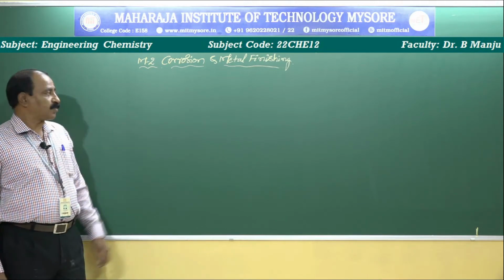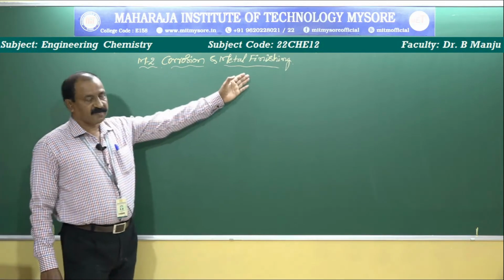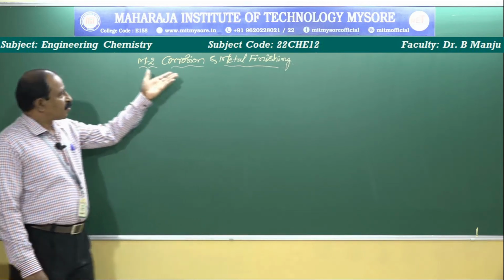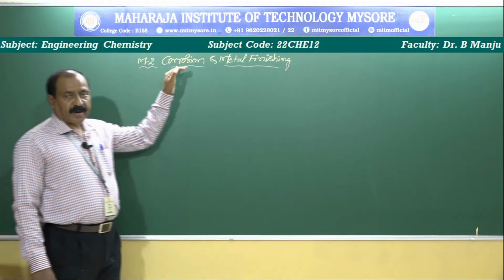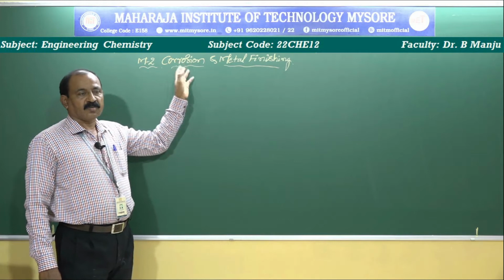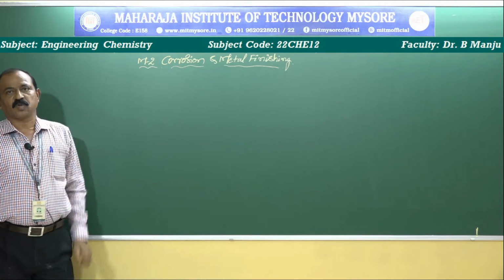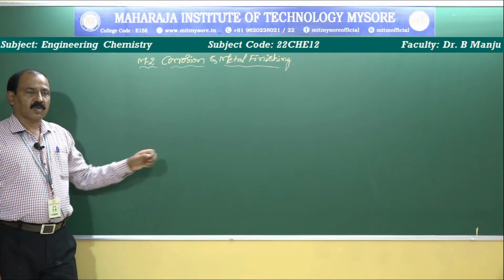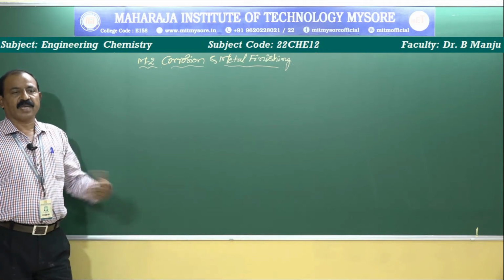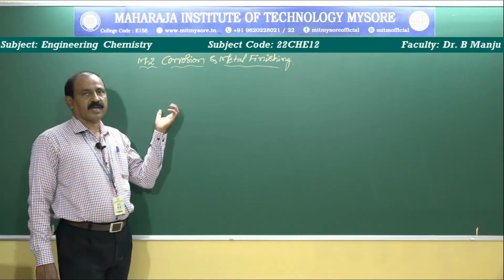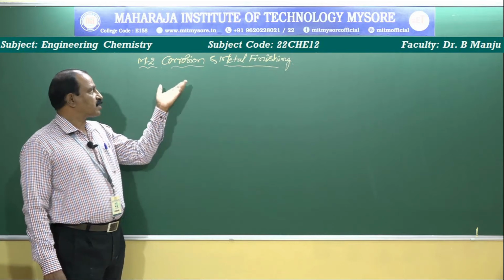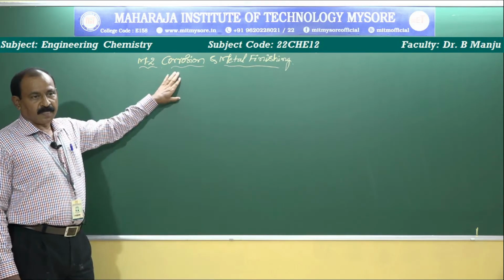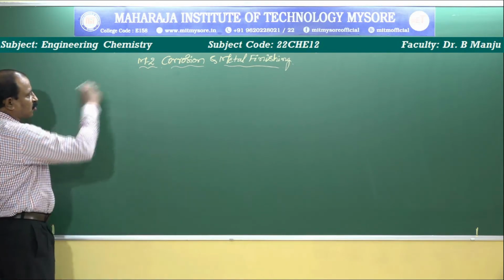Today I am going to discuss the corrosion science and metal finishing chapter. First we have to understand what is meant by corrosion, how it takes place, what the causes of corrosion are, how you can control the rate of corrosion, and what the variable factors are that increase or decrease the rate of corrosion. We are going to discuss these in detail in this chapter. Now first I go for corrosion.